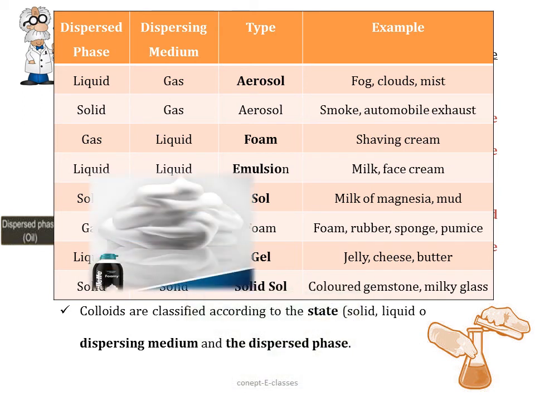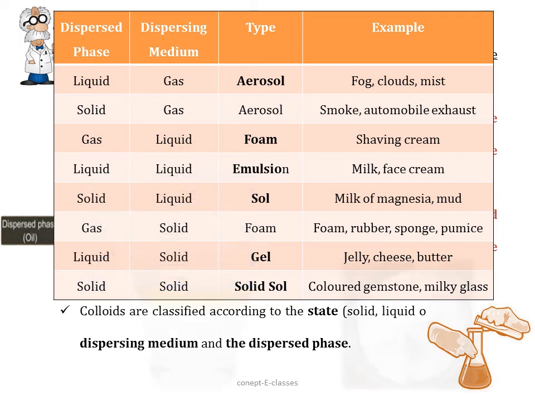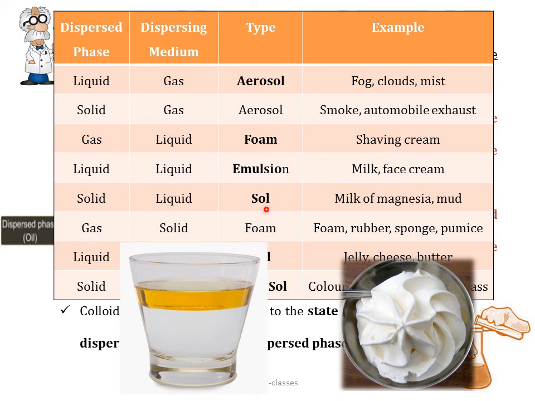Now the next one is foam. Foam is actually the dispersion of gas particles or bubbles in a continuous liquid medium. Okay, so here an example is shaving cream. Now let's see emulsion. Emulsion, like colloid, comprises the dispersion of two immiscible liquids. So what do you mean by immiscible liquids? Those are the liquids that do not mix with each other. So emulsion is the dispersion of two immiscible liquids. An example is milk or face cream.